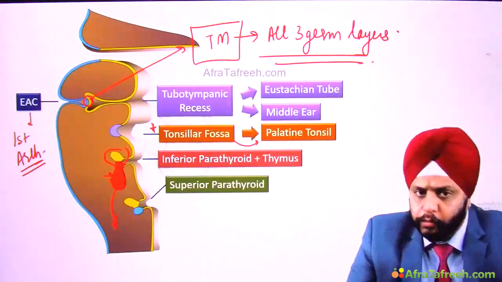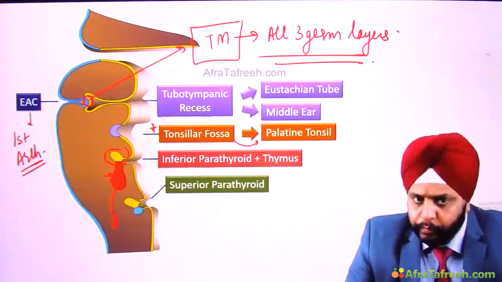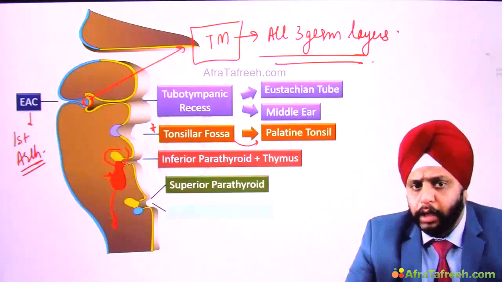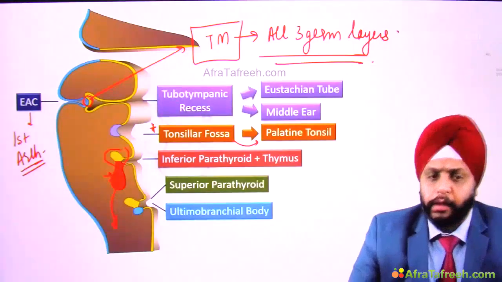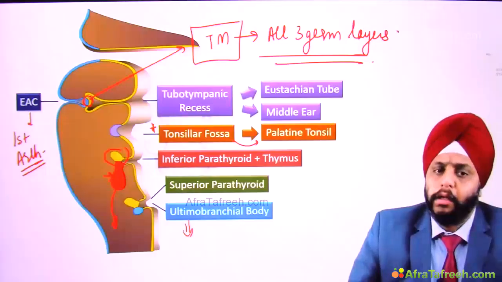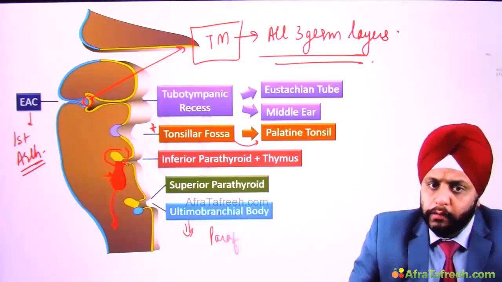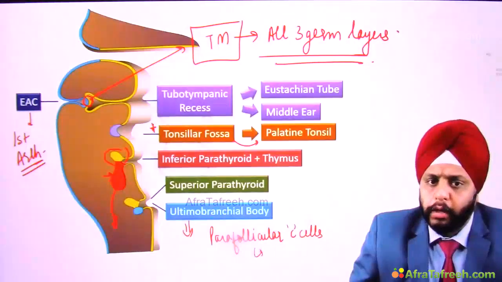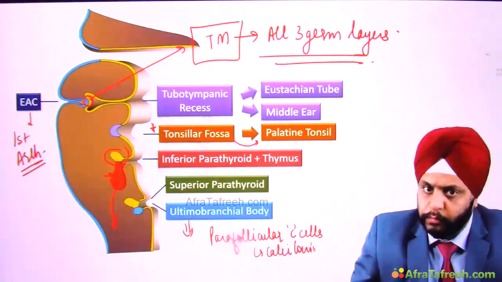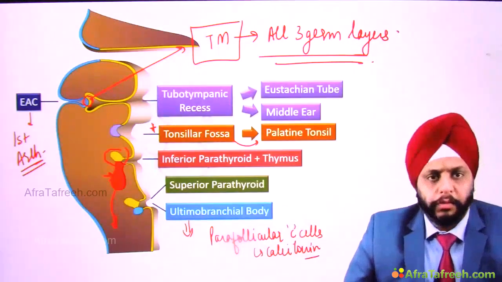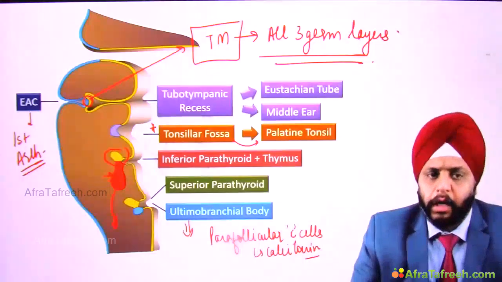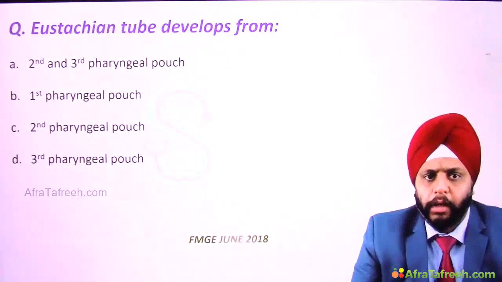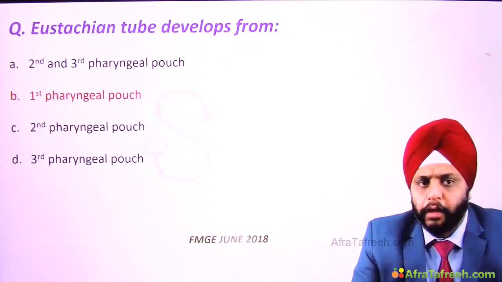Now near the fourth pouch, we have the fifth pouch. Many embryologists now consider it a part of the fourth pouch, but this pouch forms the ultimobranchial body. And this ultimobranchial body forms the parafollicular C cells of the thyroid gland, which secrete your calcitonin hormone. So these are the structures which are derived from these clefts and pouches, right? Question: eustachian tube develops from? The answer we know now is the first pharyngeal pouch.